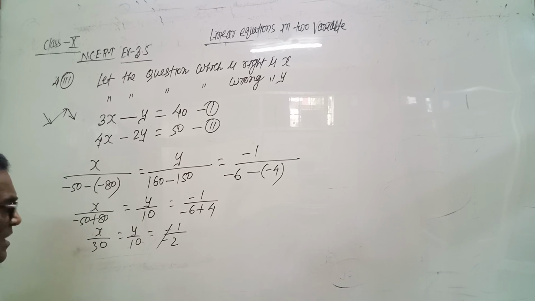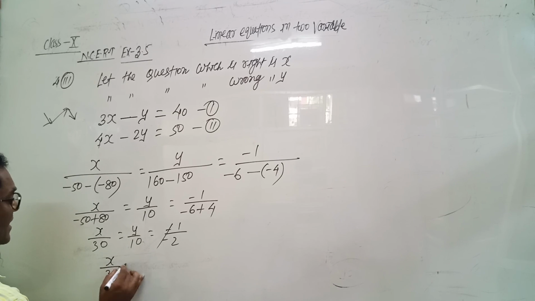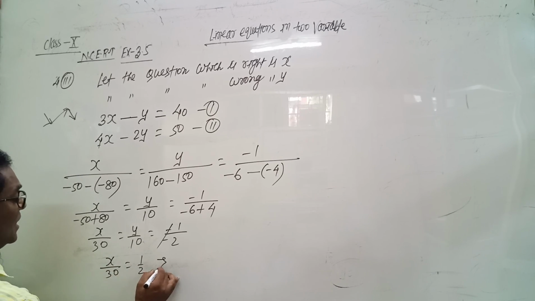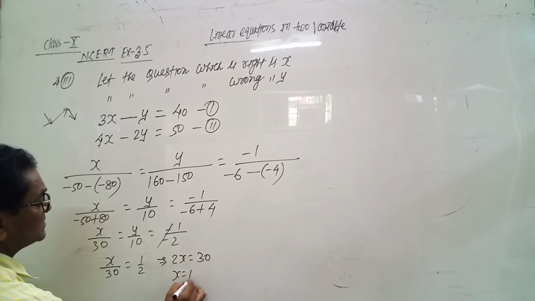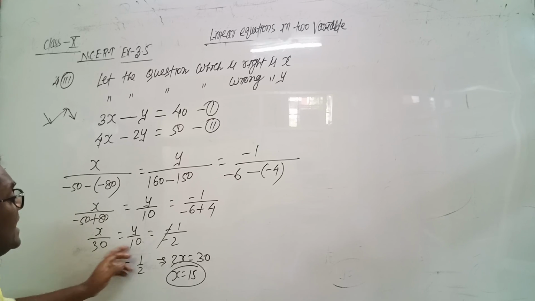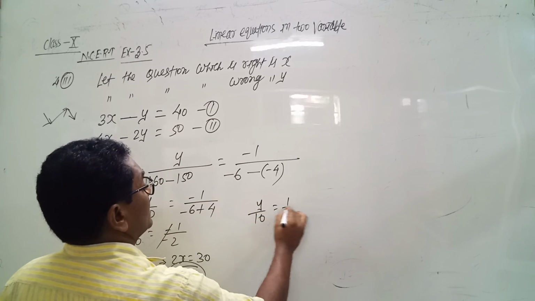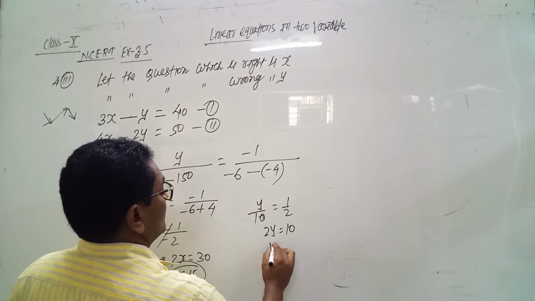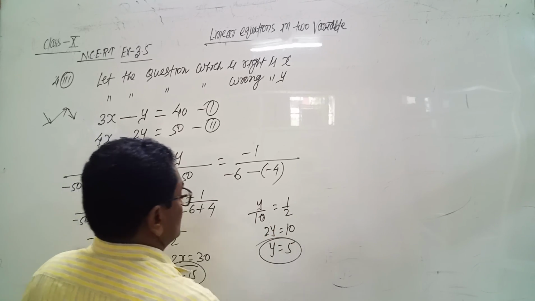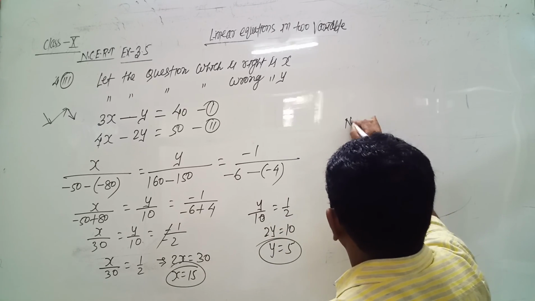So x by 30 equals y by 10 equals minus 1 by minus 2, minus and minus cancelled from first and last. x by 30 equals 1 by 2 and 2x equals 30. We get x equals 15. From second and third, y by 10 equals 1 by 2 and 2y equals 10, then y equals 5. So the number of correct answers is 15.